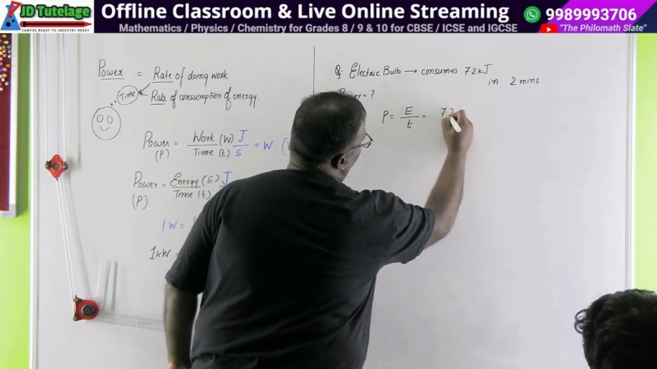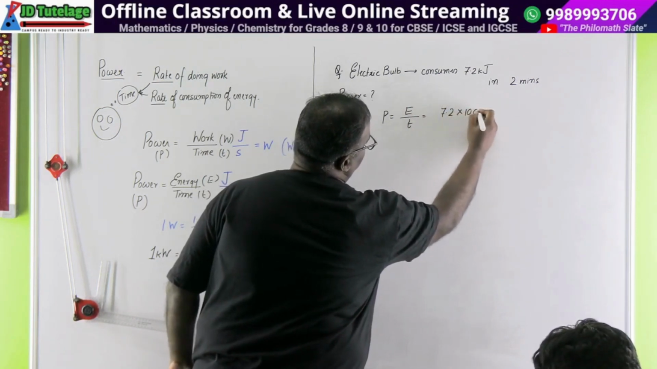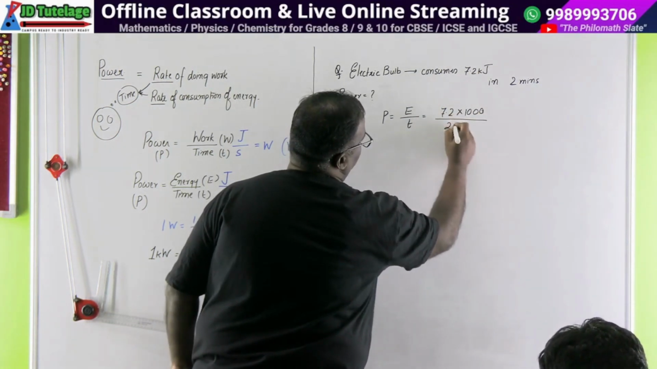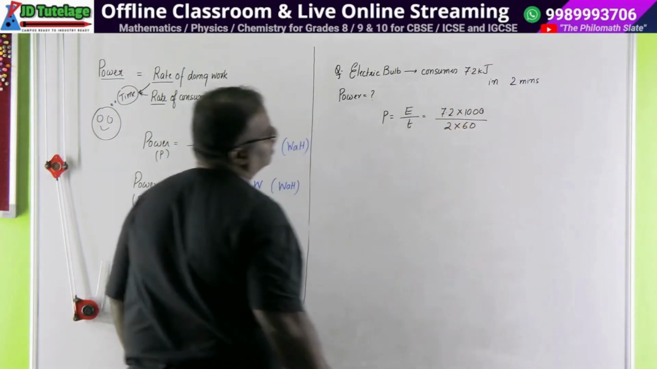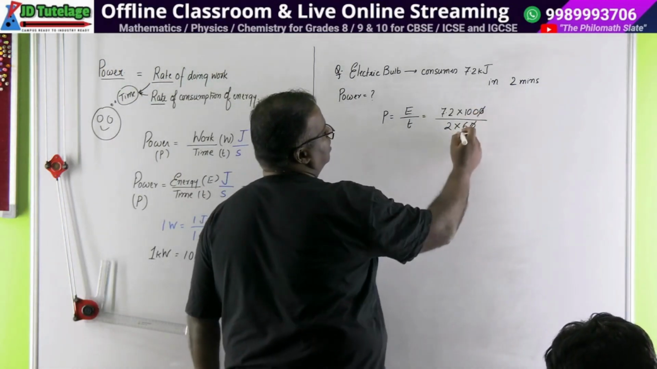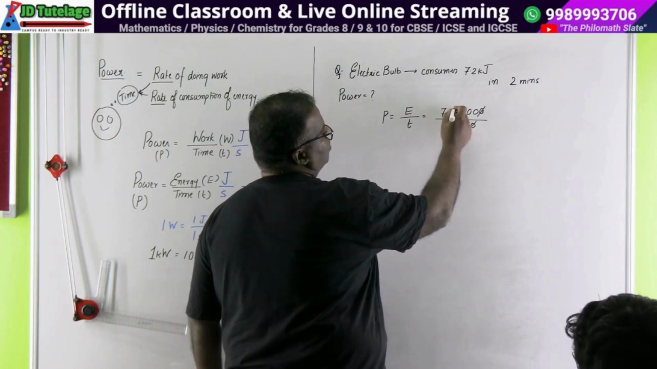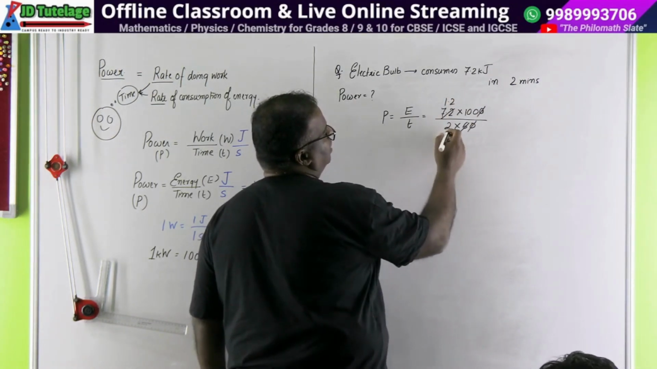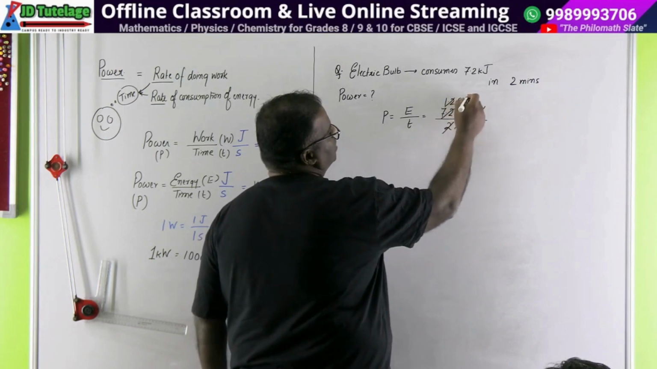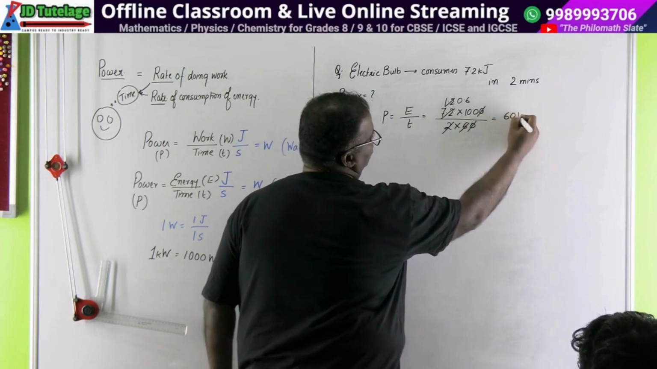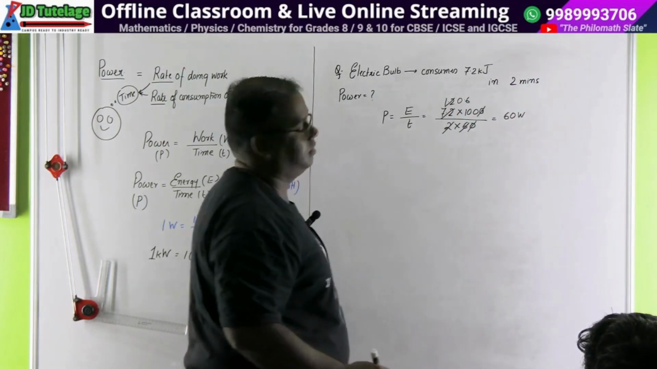60 watts. वेरी गुड. 7.2 into 1000 because it's kilojoules. So many joules divided by 2 minutes, 2 into 60. ठीक है ना? So 0 ने 0 को काट दिया. 12 6 is 72. तो इसको करेंगे तो कितना आएगा? 1.2, right? And then this is divided by this. This is 0.6. 0.6 multiplied by 100 is 60 watt. मजेदार.